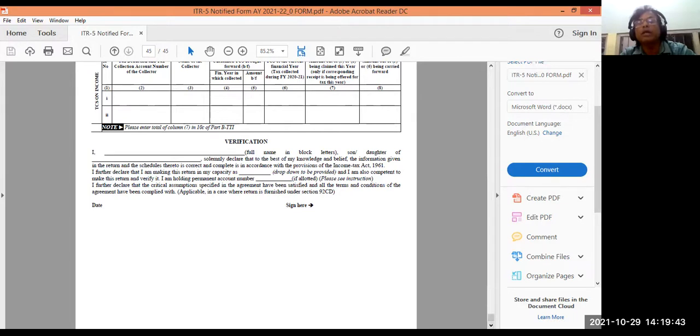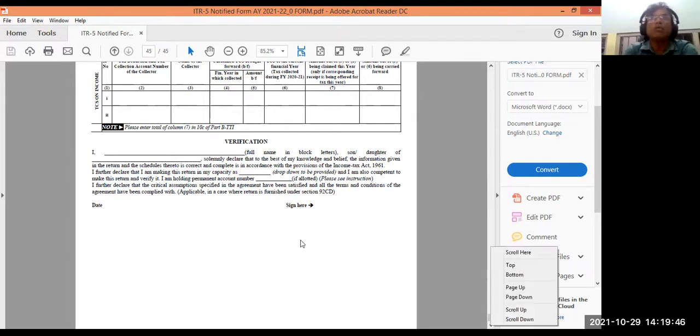Then you save it, and after that, as I showed you how the offline return is to be uploaded, you have to log on and go to your ID. Go to the particular place where ITR 5 is to be submitted and click offline, because online I could not do it; the form is not yet there in the new portal. So offline you go, this form will be filled up and saved on your desktop or in documents, whatever it may be. From that you shall upload it, and then take a printout. Take 2 printouts, send 1 printout to the Income Tax Department address in Bangalore, and keep the other yourself.